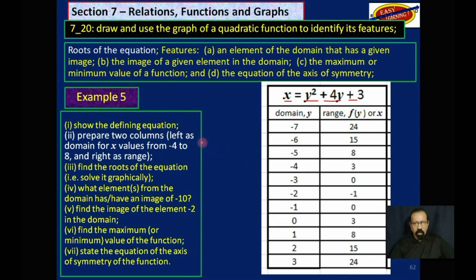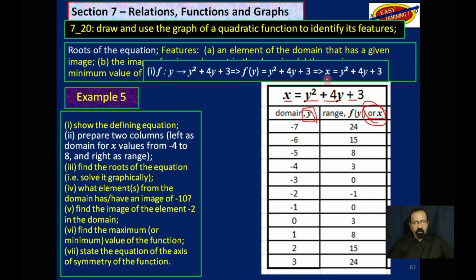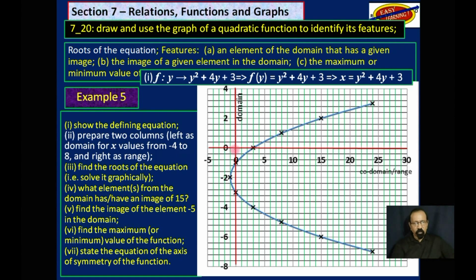So those are the two columns that we have. But this time, y is the domain and x is the range. So keep that in mind. So we get x is equal to y squared plus 4y plus 3. Now if you plot that on a graph, this is what we get.